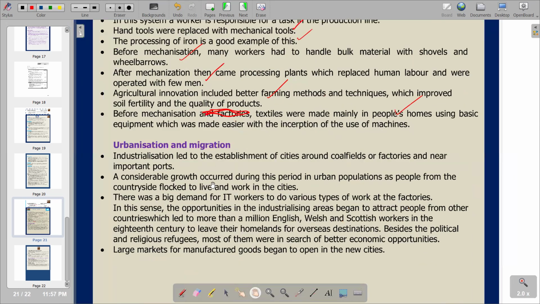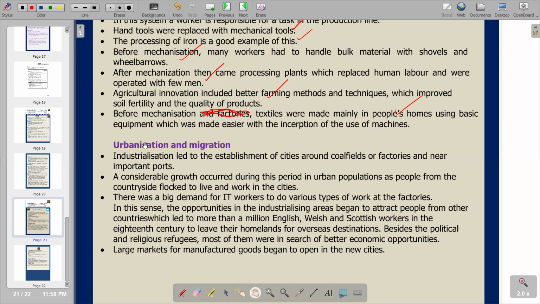So obviously, we would want to know what exactly urbanization is, and we might also need to understand migration. Basically, urbanization is explained as the population shift from rural to urban areas, which is related with a corresponding decrease in the proportion of people living in rural areas. So basically, the movement of people from rural areas to urban areas is what we call urbanization.